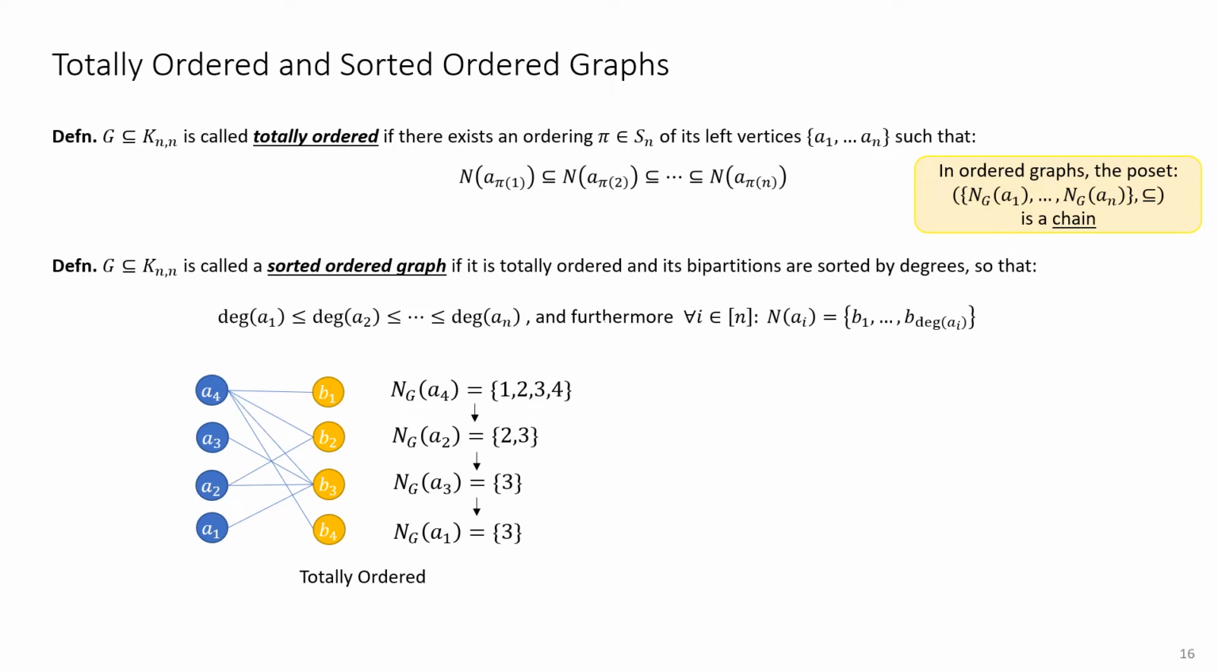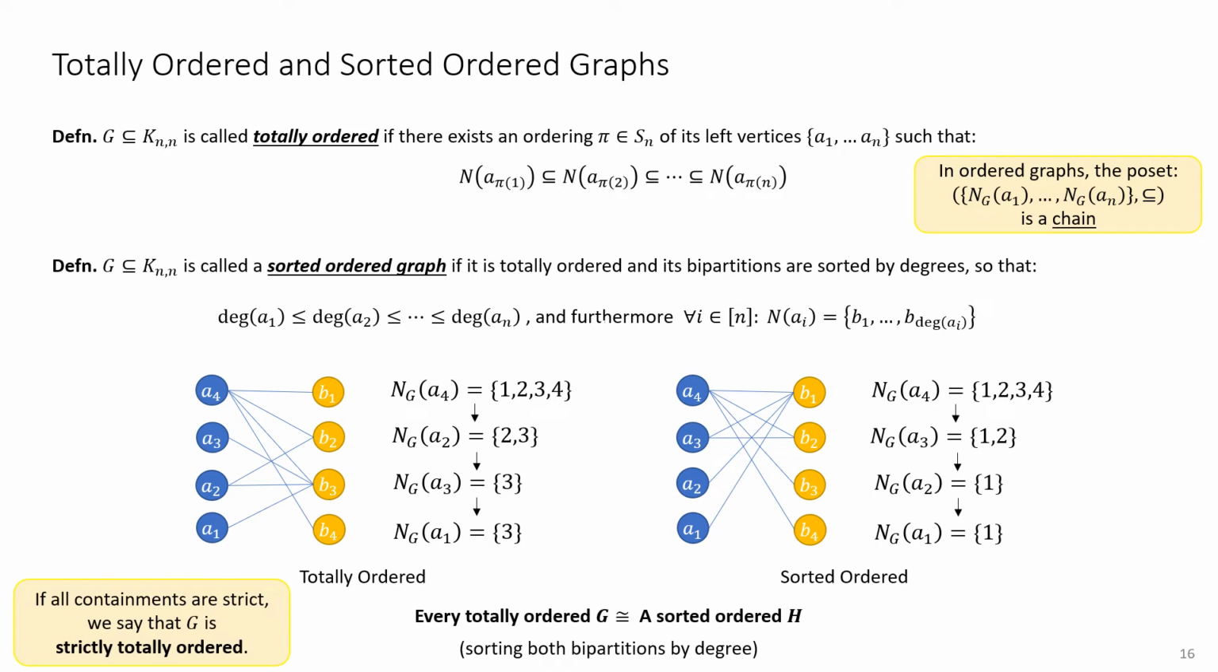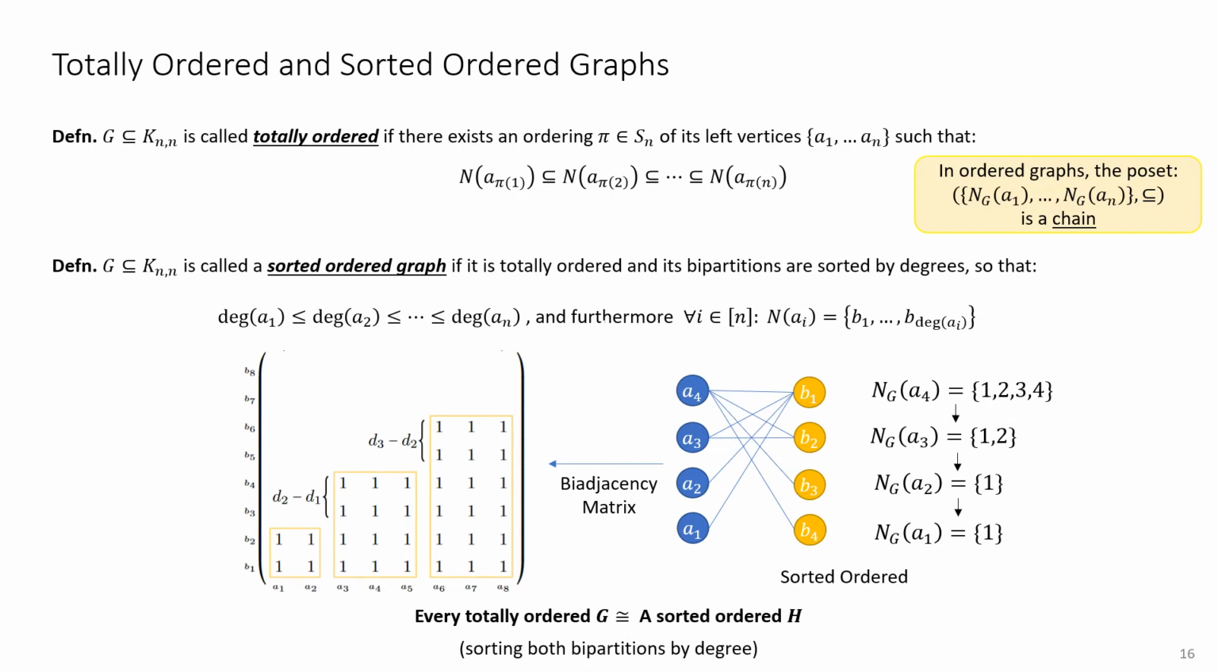So for example, this graph on the left-hand side is a totally ordered graph. We also say that such a graph is sorted ordered if its bipartitions have been sorted by degrees in a non-decreasing manner, as shown on the right-hand side. Let me remark that applying this automorphism to a totally ordered graph preserves its dual coefficient, since the dual polynomial is invariant to permutations over its bipartitions. Therefore, it suffices to consider only sorted ordered graphs from here on. By construction, the biadjacency matrix of every such graph is composed of a sequence of ascending blocks, and this is the structure that we are going to analyze.